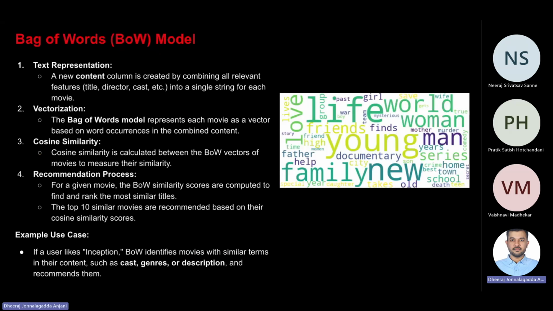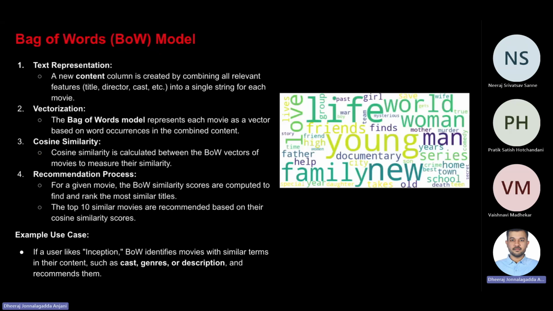And we have initialized a CountVectorizer that is used to create a document-term matrix where each movie is represented as a vector based on frequency of unique words. And by using cosine similarity, we compared these vectors to measure how similar movies are based on the shared terms. This approach worked well because the Netflix structured metadata enabled keyword overlaps, making it computationally efficient to recommend movies with related themes, genres, and cast members.